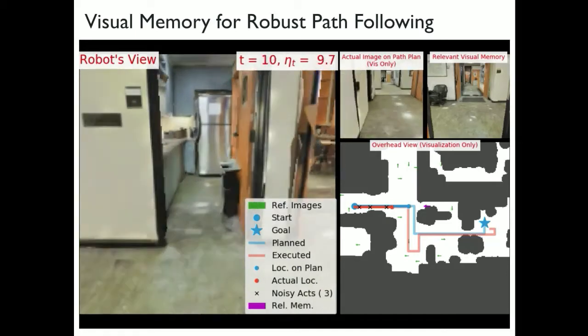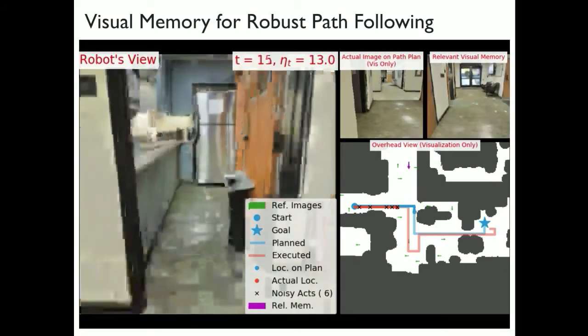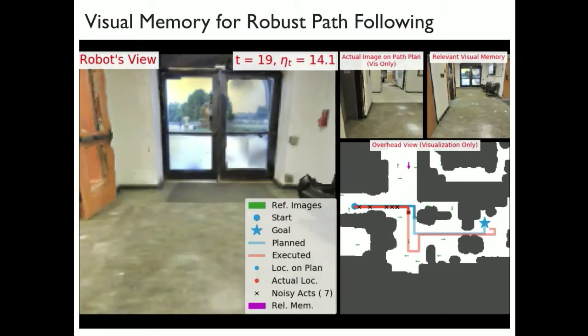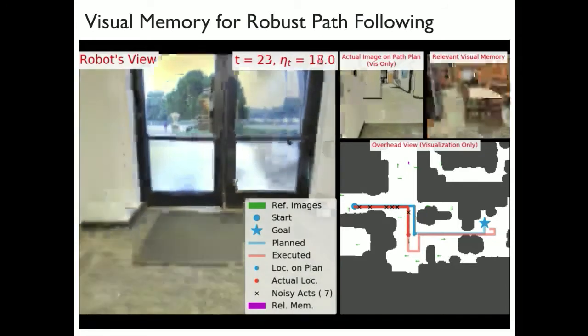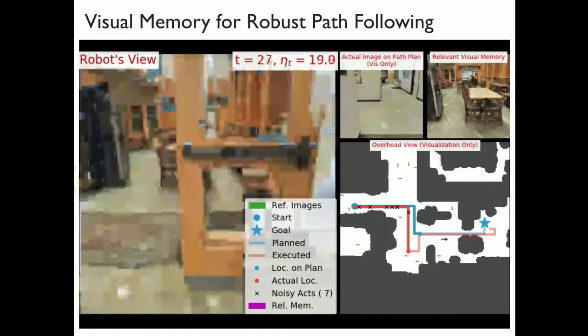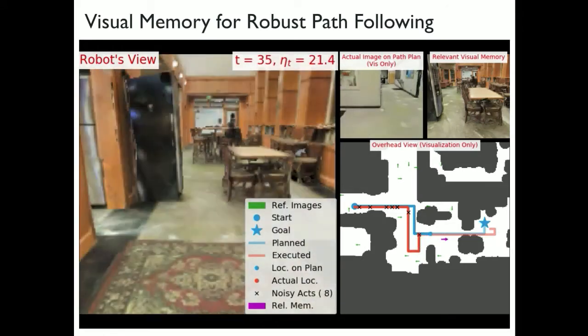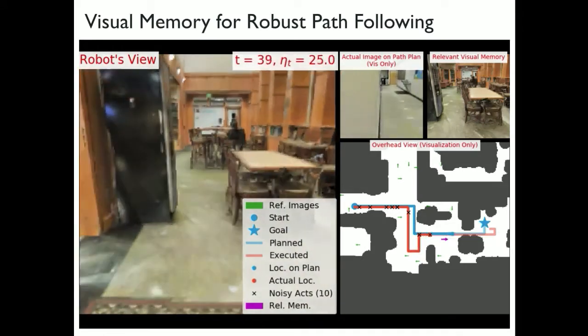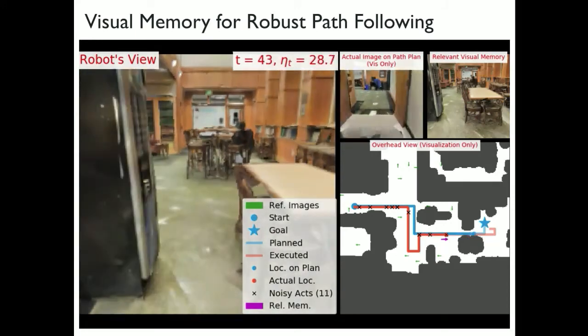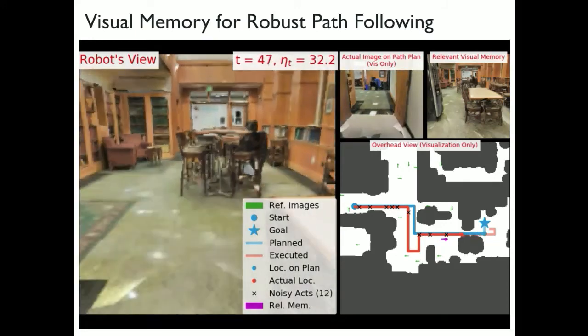Blue is the trajectory that it wants to follow. What it ends up following is this red trajectory. And what you can see is essentially, again, there are these common sense patterns that, okay, if you were going forward, you will want to go through a doorway rather than just bumping into the doorway. So you can be robust to these kind of things if you start expressing some of these plans in a more semantic manner.